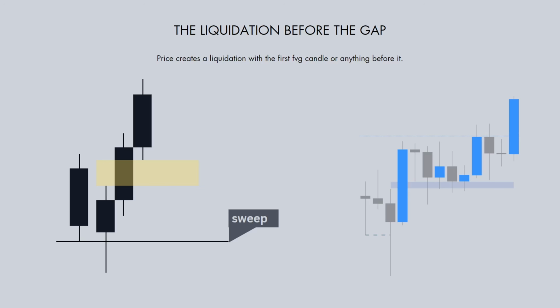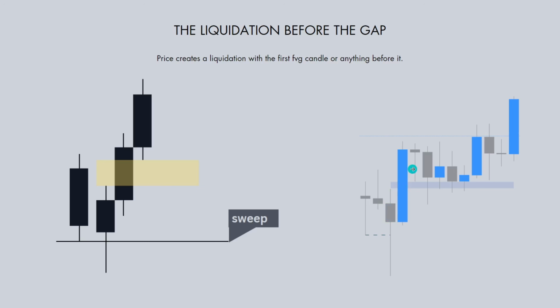The liquidation before the gap. This is our normal basic fair value gap pattern. However, if you extend and look to the left, we always have to notice that we have had a previous liquidation before price actually made this fair value gap model. So this always adds extra confirmation, because now that we've had liquidation, we can see price having extra volatility to impulse in the intended direction. As you can see right over here, we sweep this candle's pattern, then we start to extend into our fair value gap pattern.